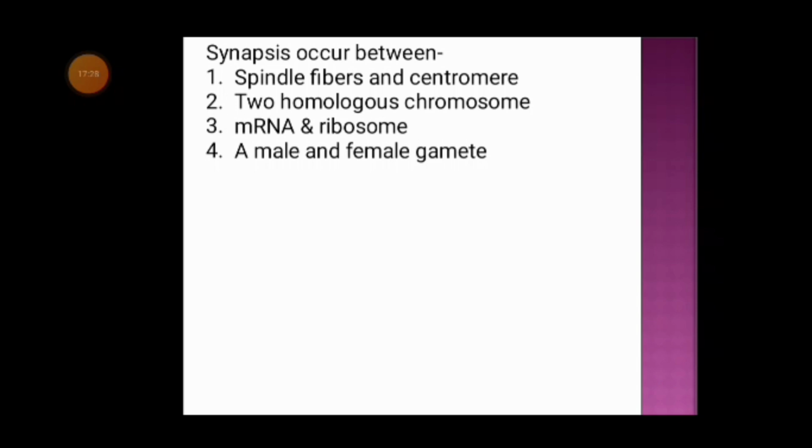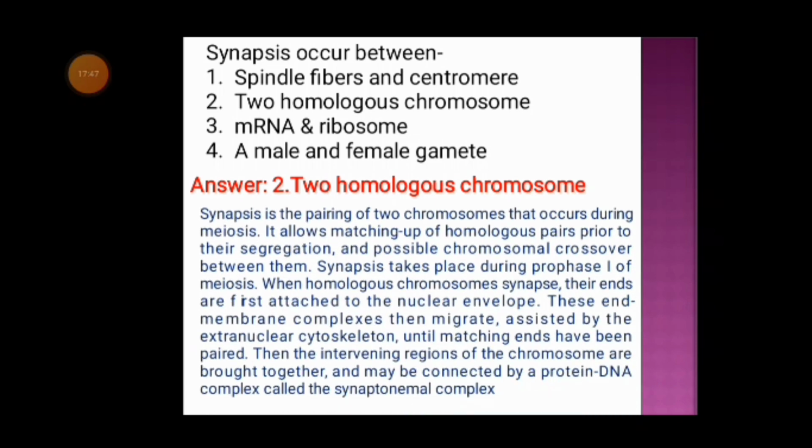Next question. Synapsis occurs between option 1 spindle fibers and centromere, option 2 homologous chromosomes, option 3 mRNA and ribosome, option 4 a male and female gamete. And the correct answer is option 2, that is two homologous chromosomes. So synapsis occurs between two homologous chromosomes. It is a pairing of two chromosomes that occurs during meiosis. It allows the matching of homologous pairs prior to the segregation and possible chromosomal crossover between them. The synapsis takes place during prophase 1 of meiosis.